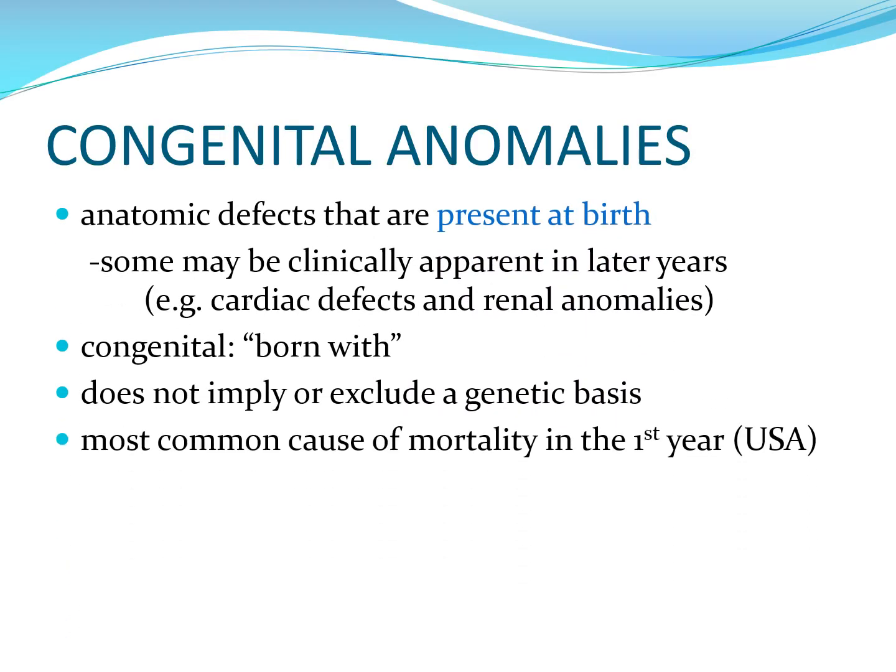So what are congenital anomalies? The word congenital means born with or present at birth. So congenital anomalies are anatomic defects that are present at birth, usually seen at birth, but some may be present at birth and not necessarily seen at birth, but may be clinically apparent in later years, like in cardiac defects and renal anomalies. Congenital does not necessarily imply or exclude a genetic basis, like, for example, congenital syphilis.